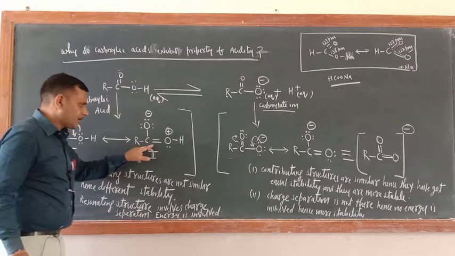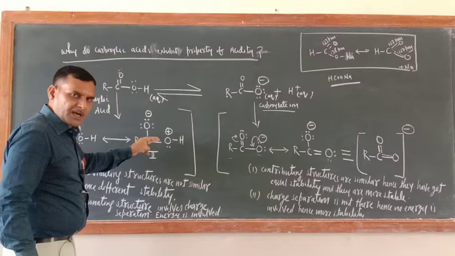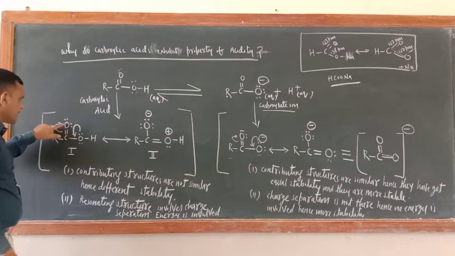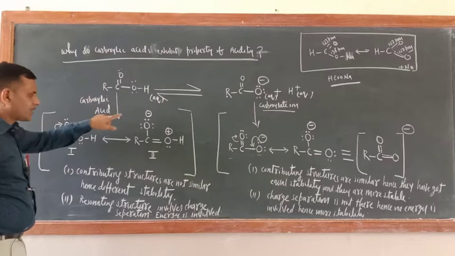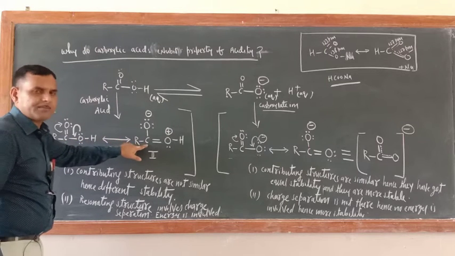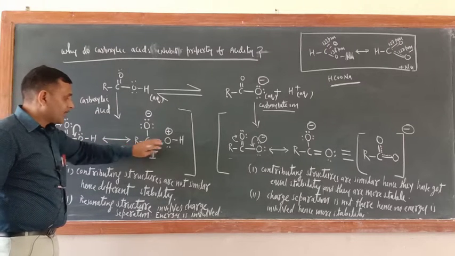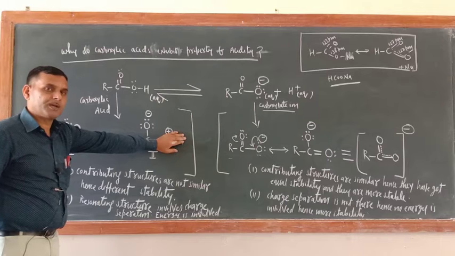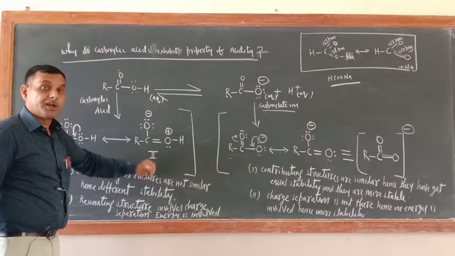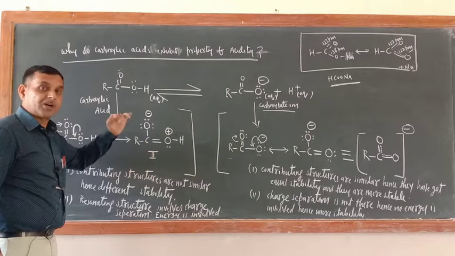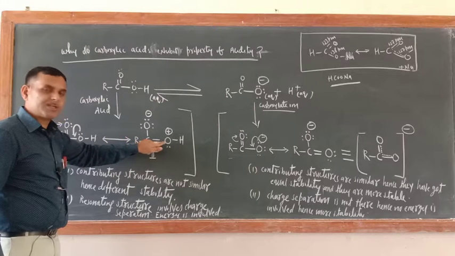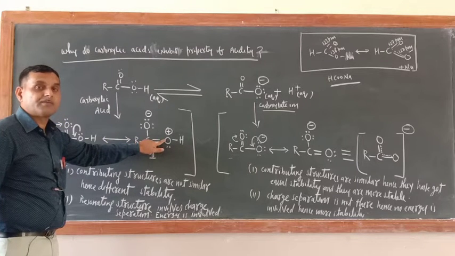So here what would be there? A double bond would be there. Since this oxygen has given one pair of electrons, it gets the positive charge, and earlier this oxygen has got the negative charge. This means this carbon will not receive the positive charge. Actually, if this OH group had not been there, this carbon could have got the positive charge. Now positive charge means electron deficient. So the electron deficiency of this carbon atom is decreased by the lone pair of electrons of this one.